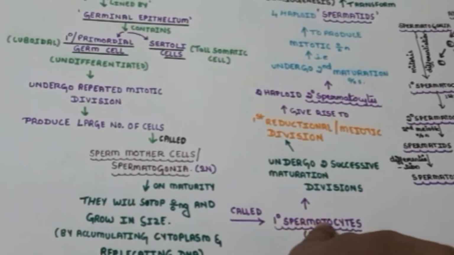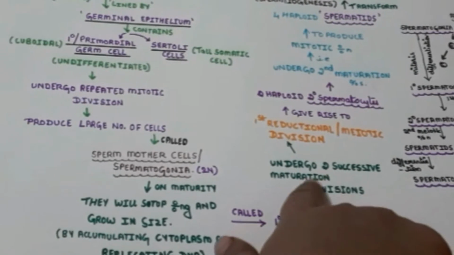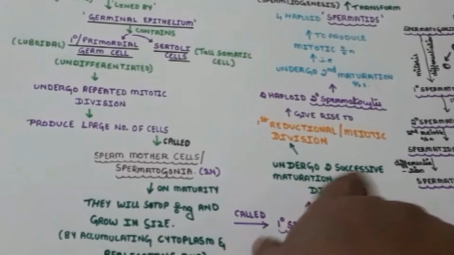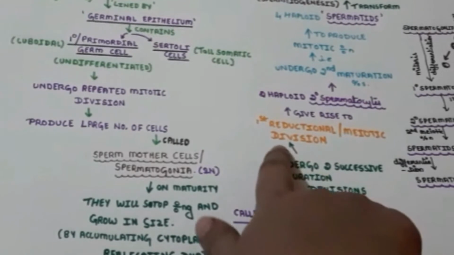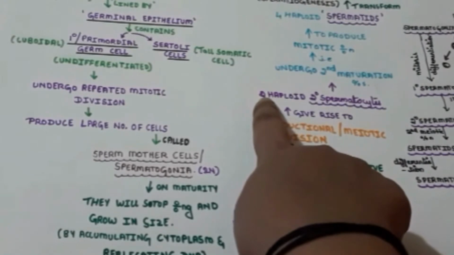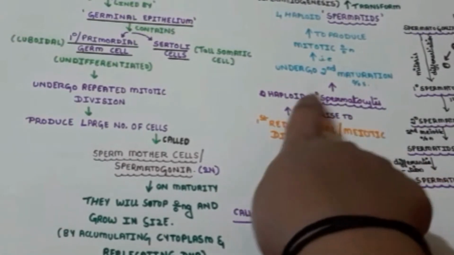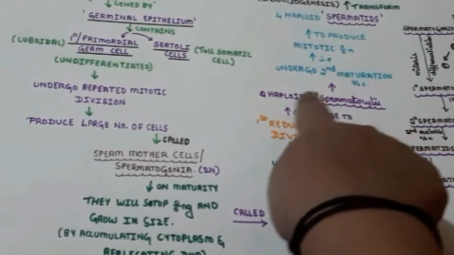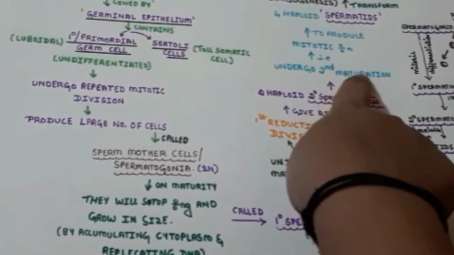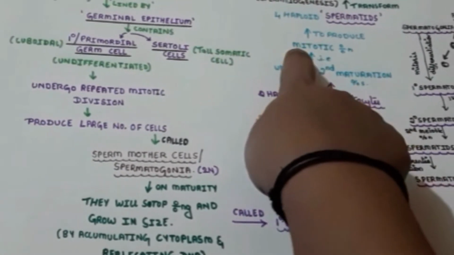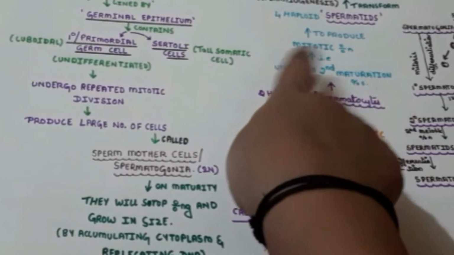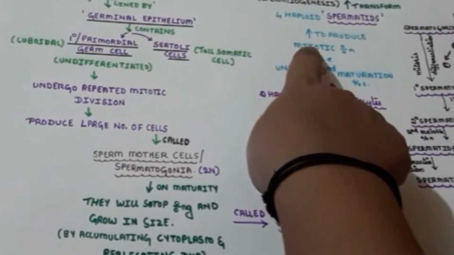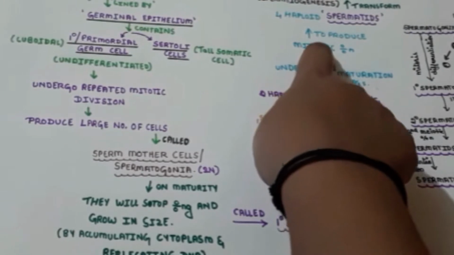The primary spermatocytes will undergo two successive maturation divisions. The first one is the reductional division, that is meiotic division, and it gives rise to two haploid secondary spermatocytes. These will again undergo a second maturation division, which is equational, to produce four haploid spermatids.